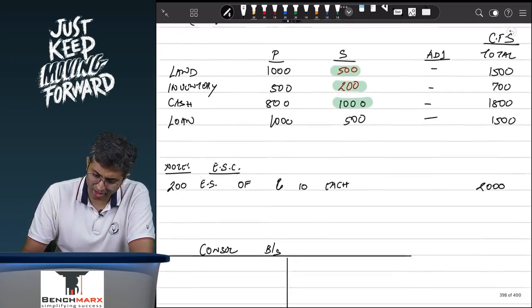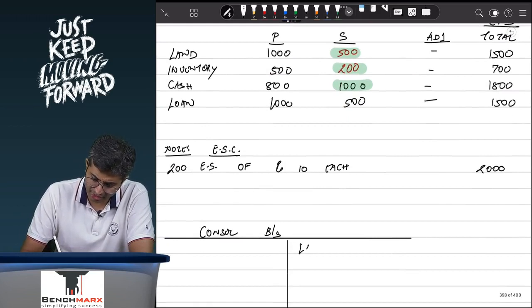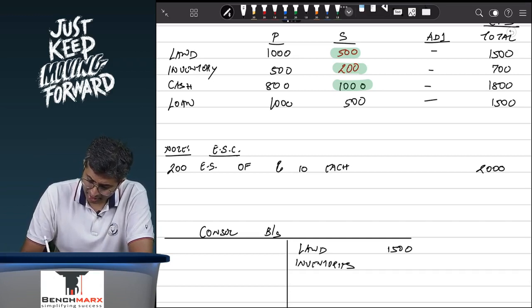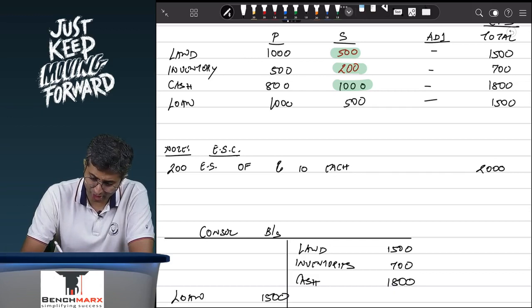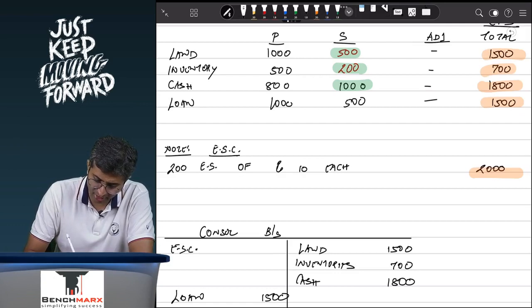So these are your line items. In the consolidated balance sheet, land will appear at a total of 1500, inventories at a total of 700, cash at a total of 1800, and loan, which is a liability, at a total of 1500. Apart from that, there is equity share capital, which is going to appear at 2000, the parent's share capital.